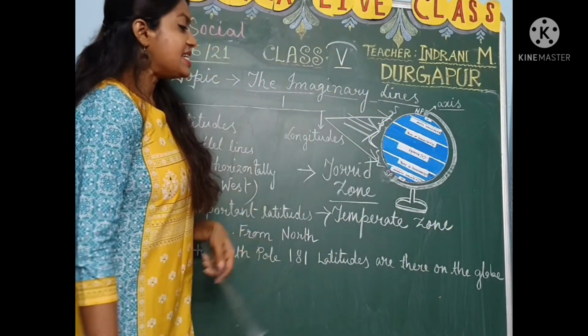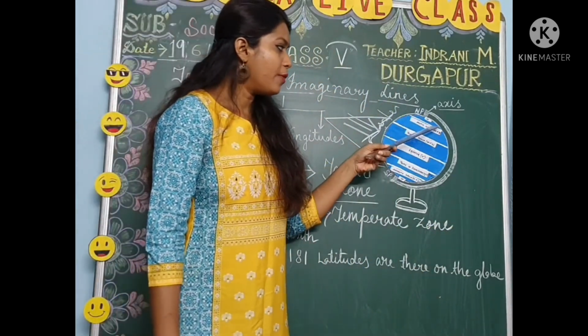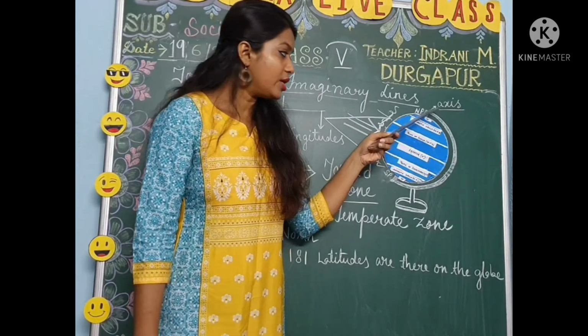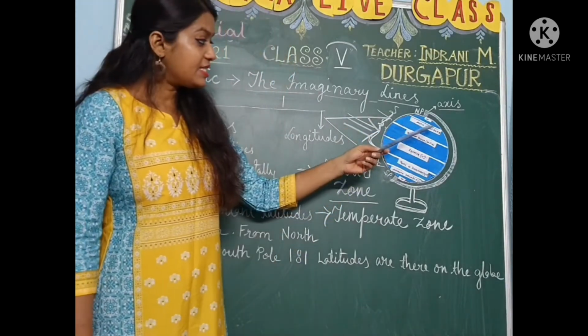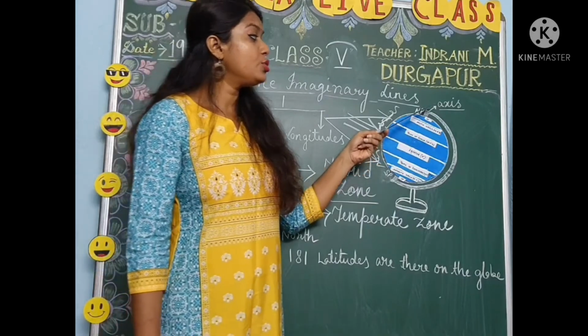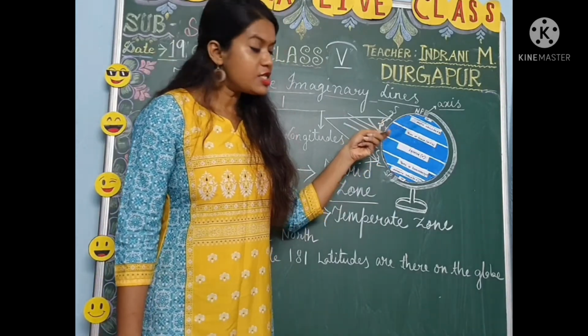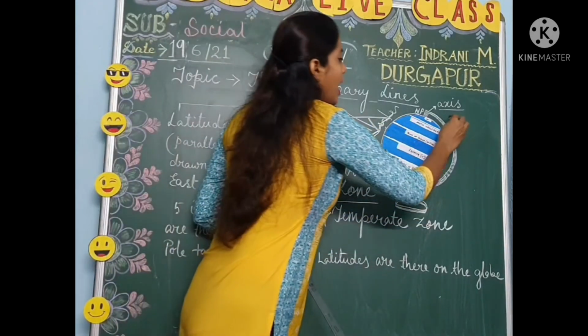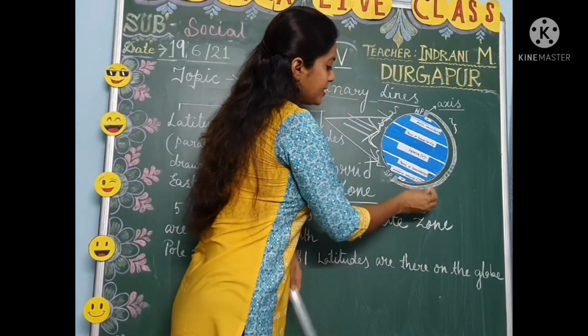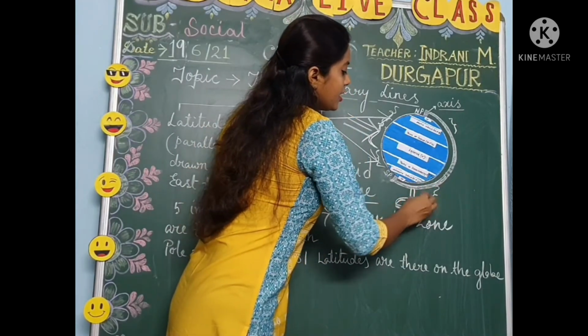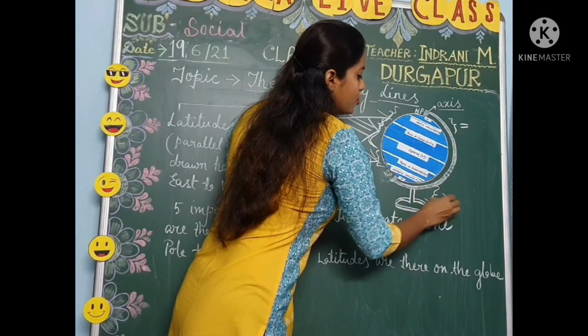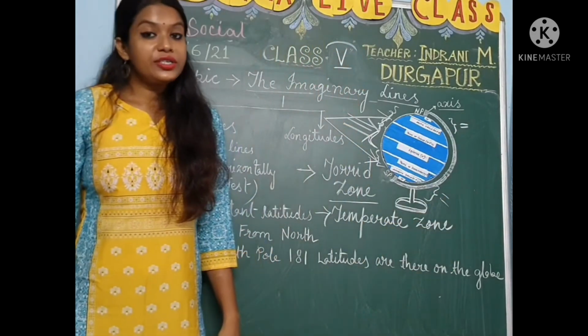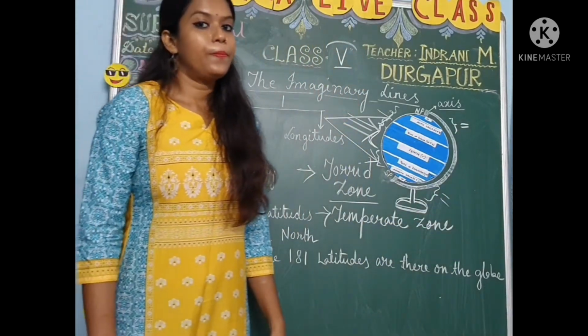Now come to the next temperature zone. From the Arctic Circle to the North Pole, from 66 and a half degrees north to 90 degrees north, and from the Antarctic Circle to the South Pole, these two particular portions are not receiving sunlight properly.